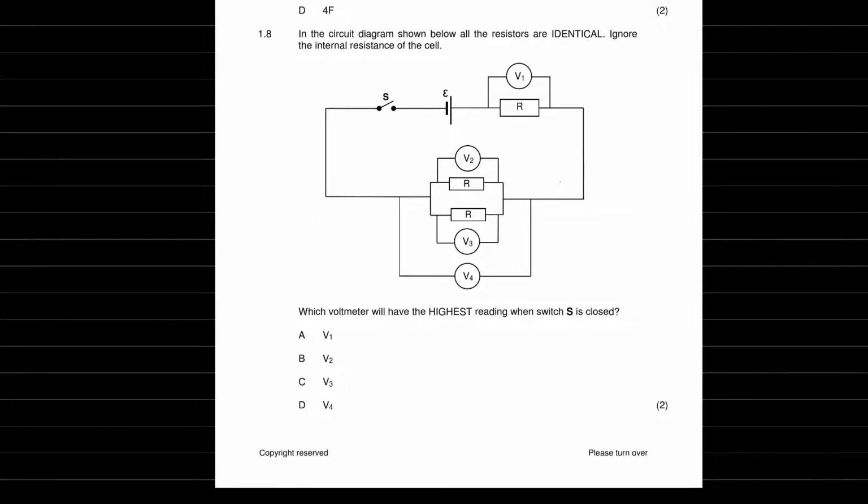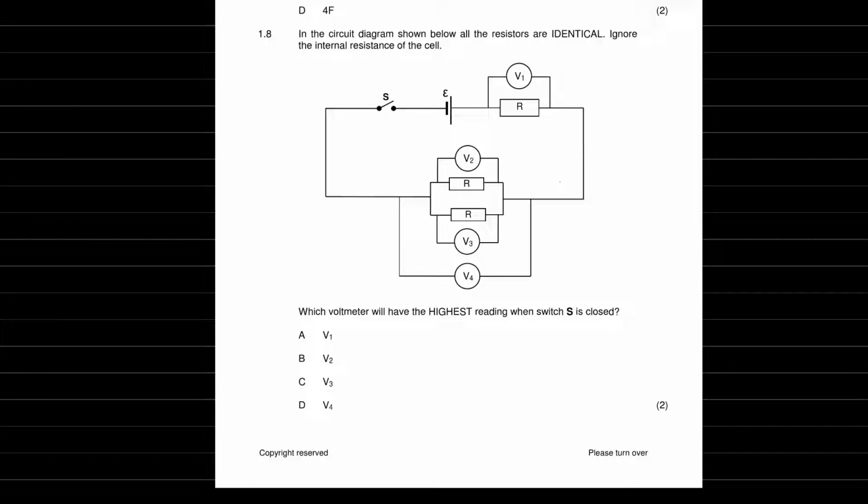In the circuit diagram shown below, all resistors are identical. Ignore the internal resistance of the cell. So we don't have to account for any internal resistance, and we know that all these resistors are the same. Which voltmeter will have the highest reading when switch S is closed? The answer would be A, V1.